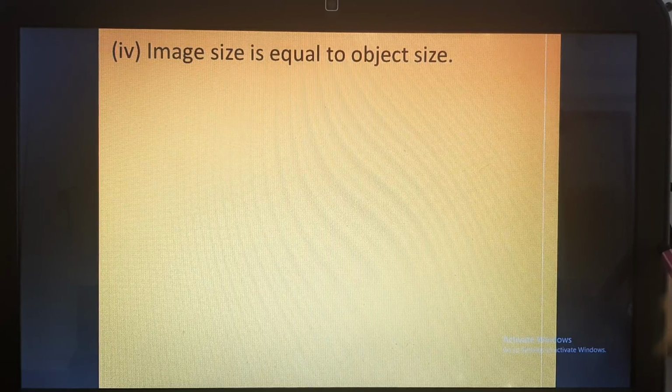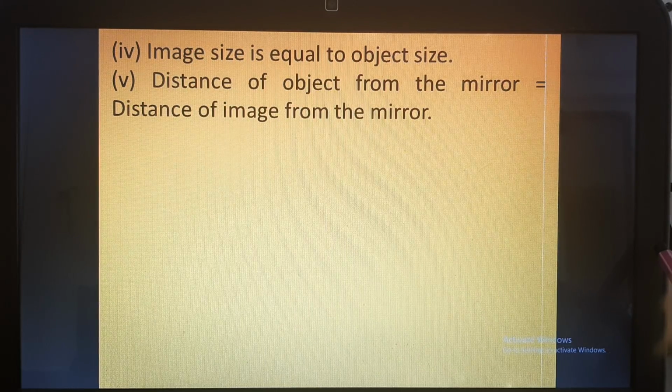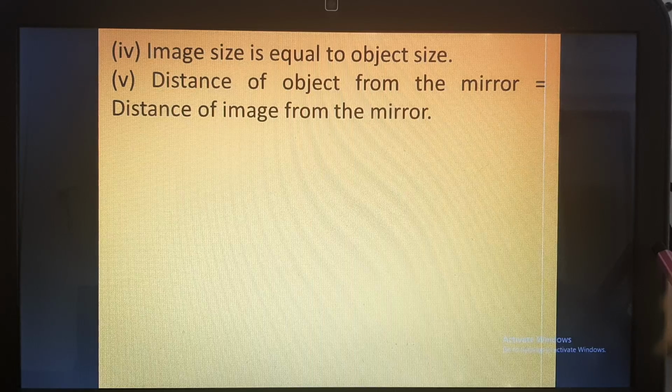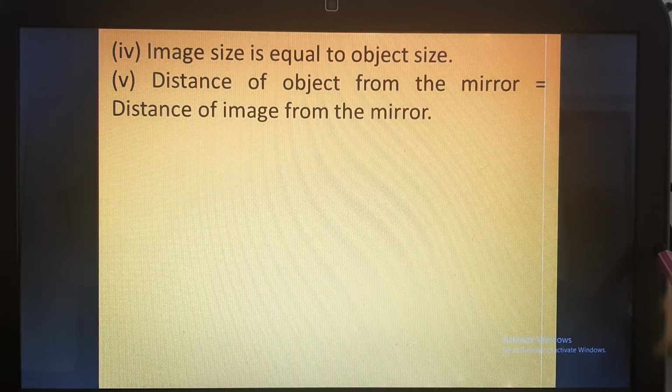Next property is image size is equal to the object size. You must have observed whenever you see yourself in the mirror, the image of yourself which is formed in the mirror is equal to your height. The size is also equal. So that means the image which is formed by plane mirror is equal in size with the object, and it is also of the same height and of the same width.